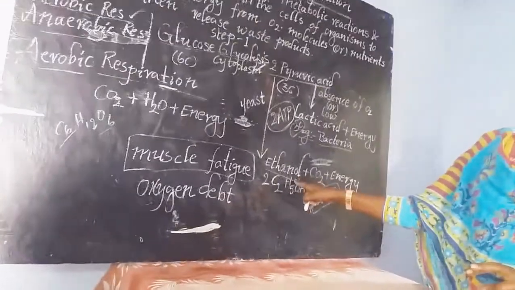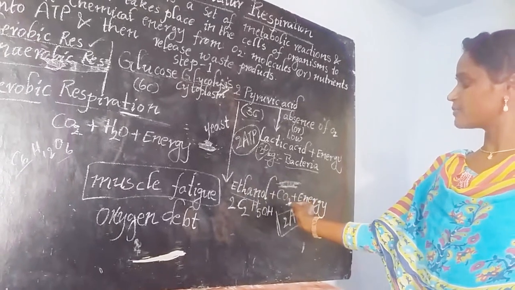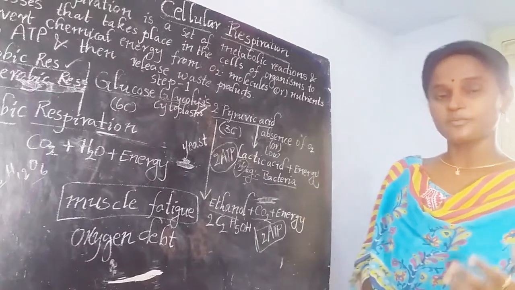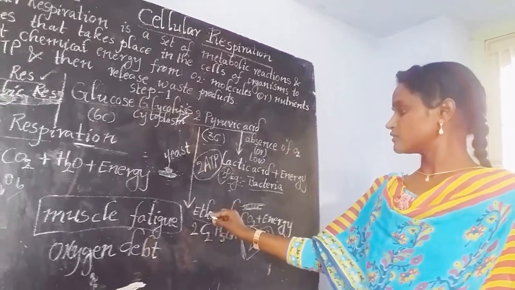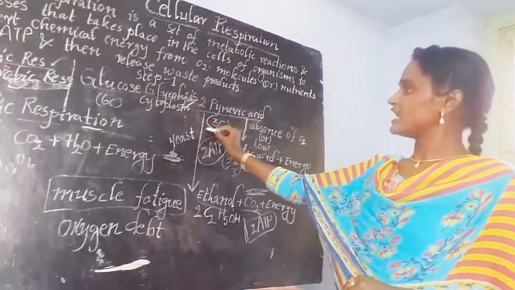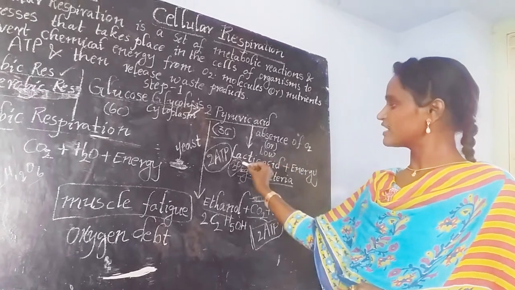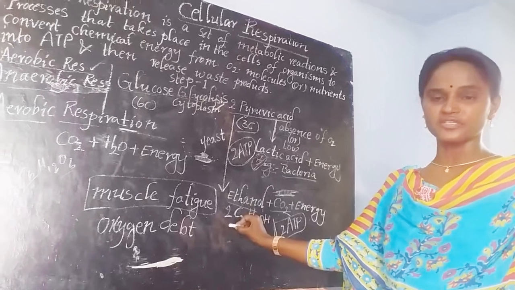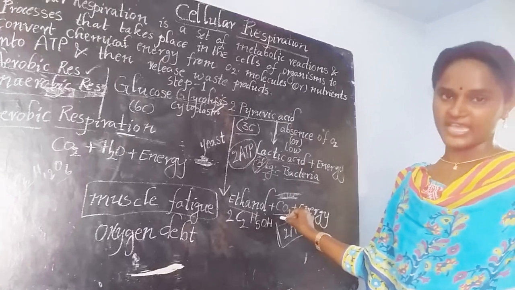But here in the yeast, along with the formation of ethanol, a form of alcohol, they also produce carbon dioxide, because ethanol is a 2 carbon containing compound. That's why it is capable to produce carbon dioxide. Here the pyruvic acid contains 3 carbon atoms. Lactic acid also contains 3 carbon atoms. But in the case of ethanol, it contains only 2 carbons, and the remaining carbon is eliminated from the body in the form of carbon dioxide.